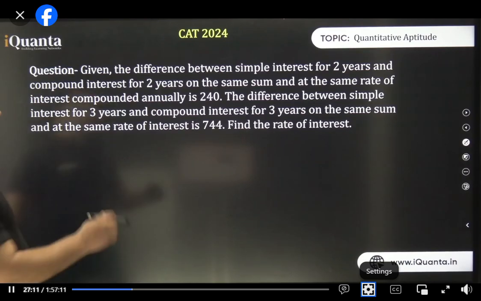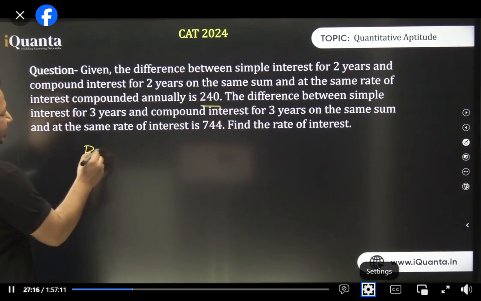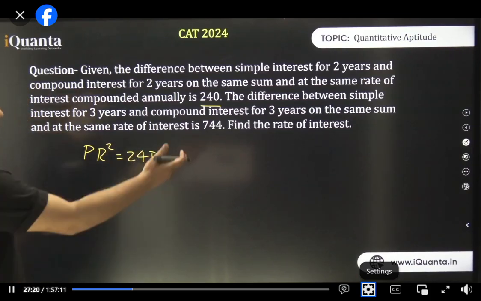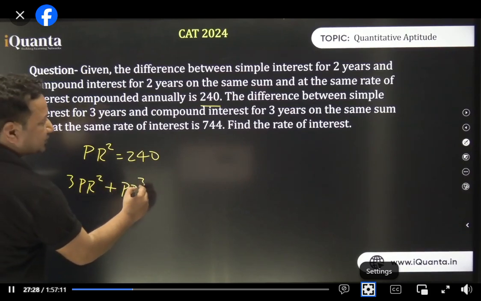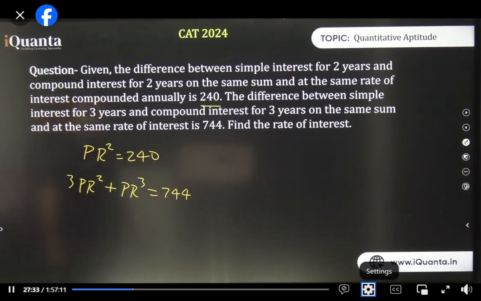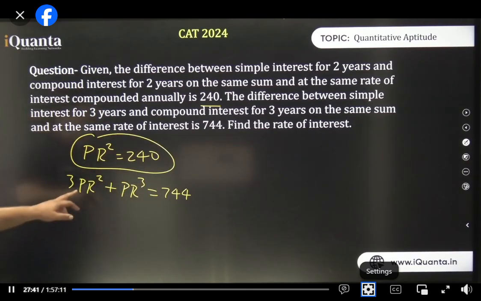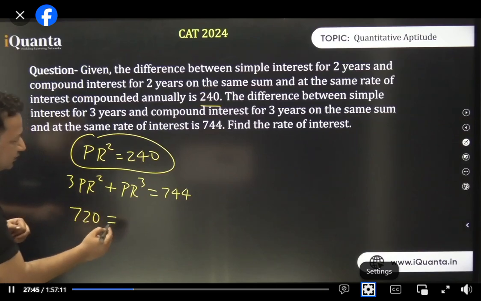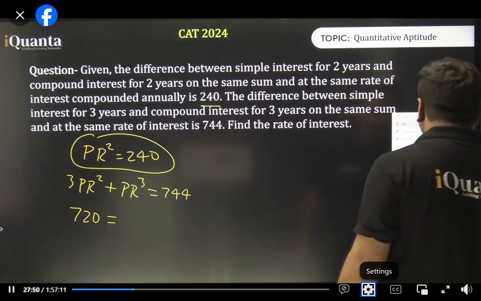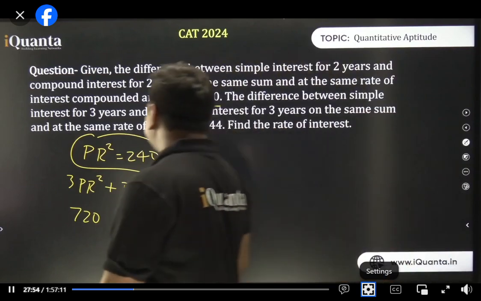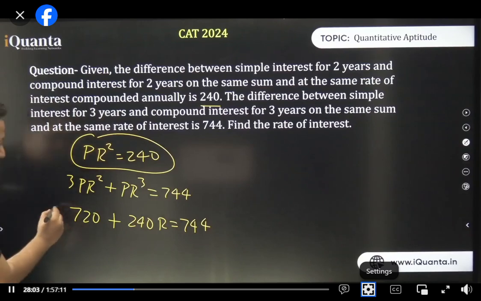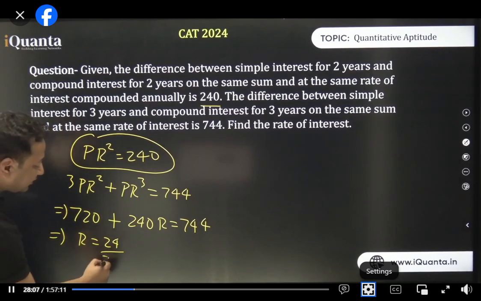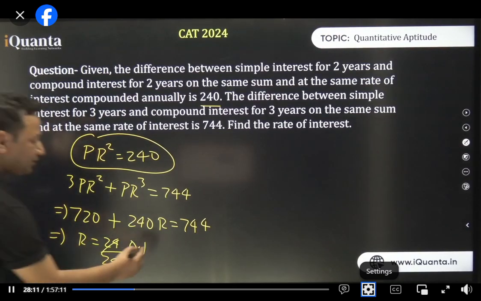Use it, very good. For 2 years it's 240, that means PR square is 240. As simple as that. And for 3 years 744, that means 3PR square plus PR cube is 744. We want to calculate the rate of interest. How can we do that? It's very simple. Put the value of PR square as 240 here. So 3 into 240 is 720. And what is PR cube? PR cube is nothing but PR square multiplied by R. That is 240R. This is 744. All right. So R will be 24 upon 240, which makes it 0.1. 0.1 is nothing but 10%.